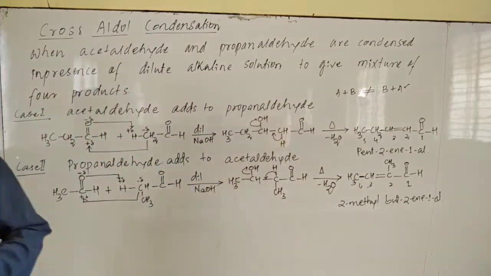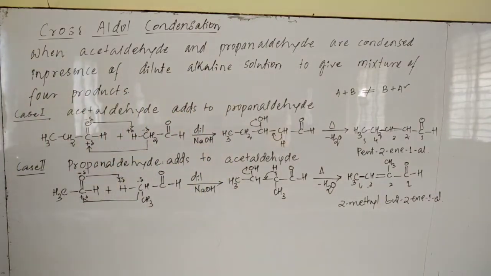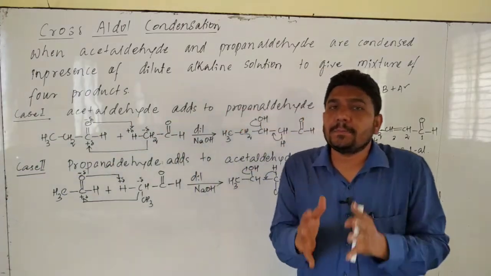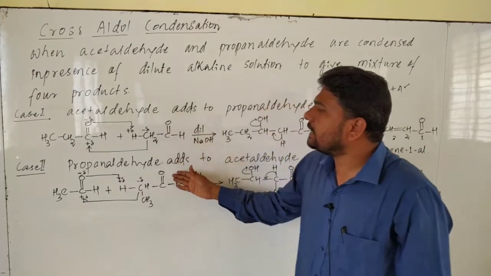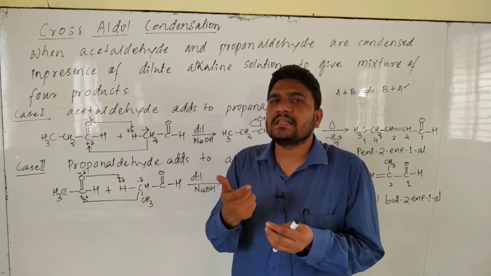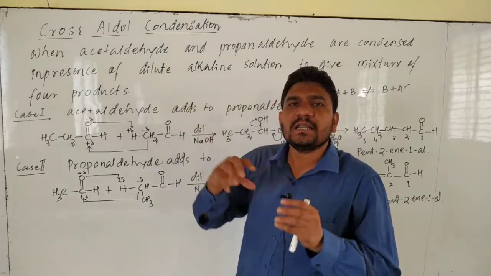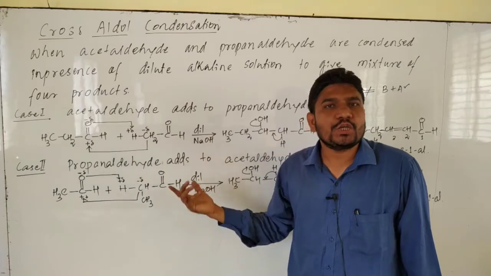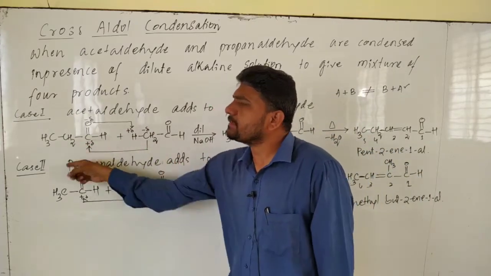Different products. These are the two cases. These are nothing but cross aldol products. Cross aldol condensation is nothing but aldol condensation carried out between two different molecules of aldehydes or ketones.